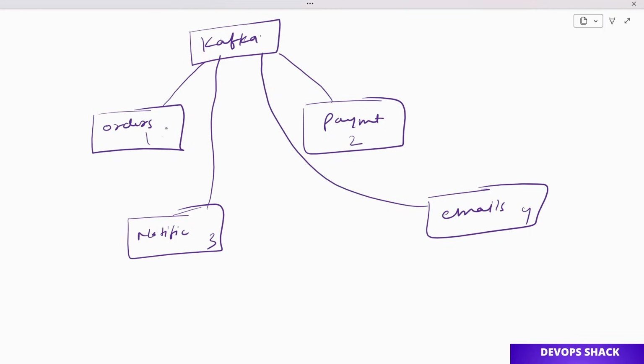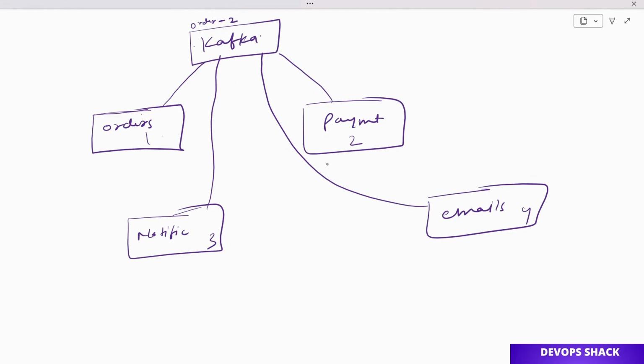Here is what is going to happen: as soon as an order is created, it's going to send a message to Kafka. The message will be like: order created, order ID is 2. Now if the payment service needs to get information on whether an order is created or not, it can immediately go to Kafka and get the information from there.